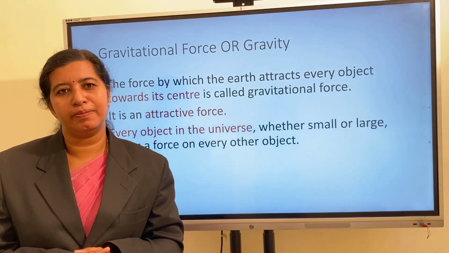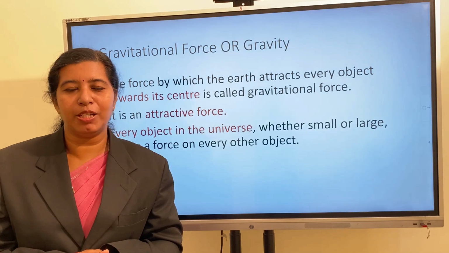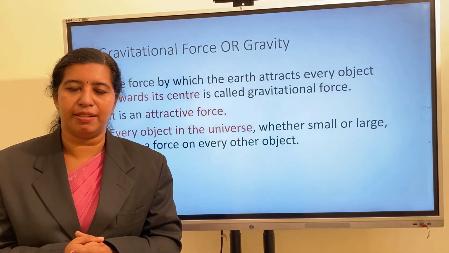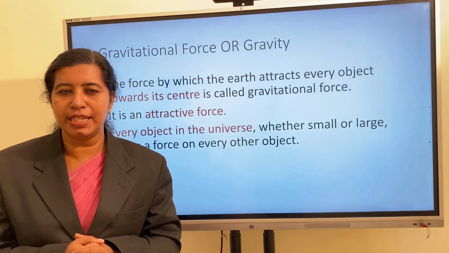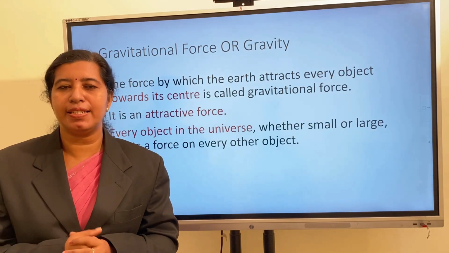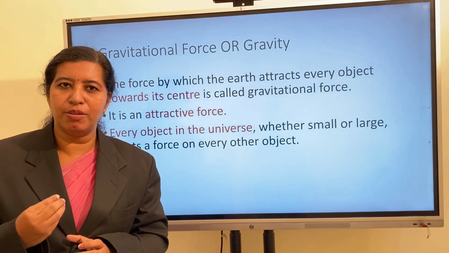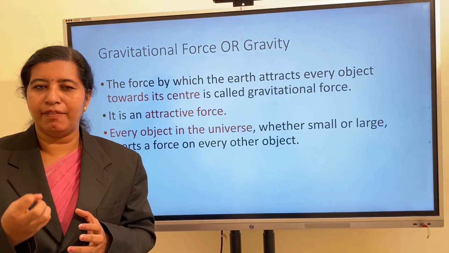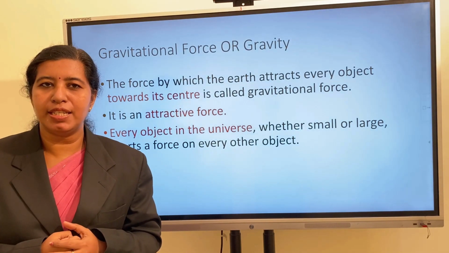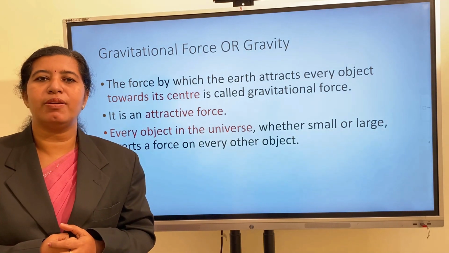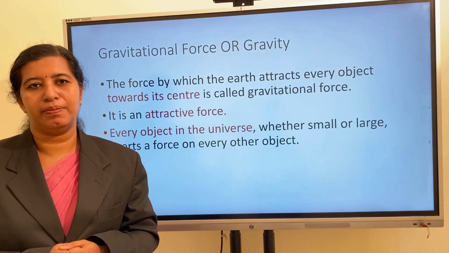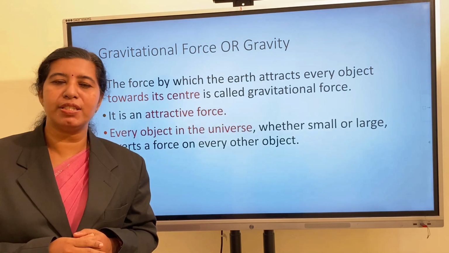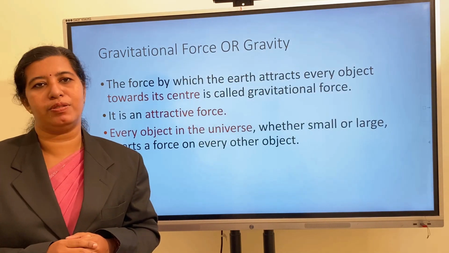Why is it so? Have you ever thought about it? Because Earth has the ability to attract everything towards its center. Earth is attracting every object towards its center. That's why every object comes down. We cannot see the force, but everything will be attracted towards its center. That force is known as gravitational force. It is always an attractive force. Gravitational force is always an attractive force.